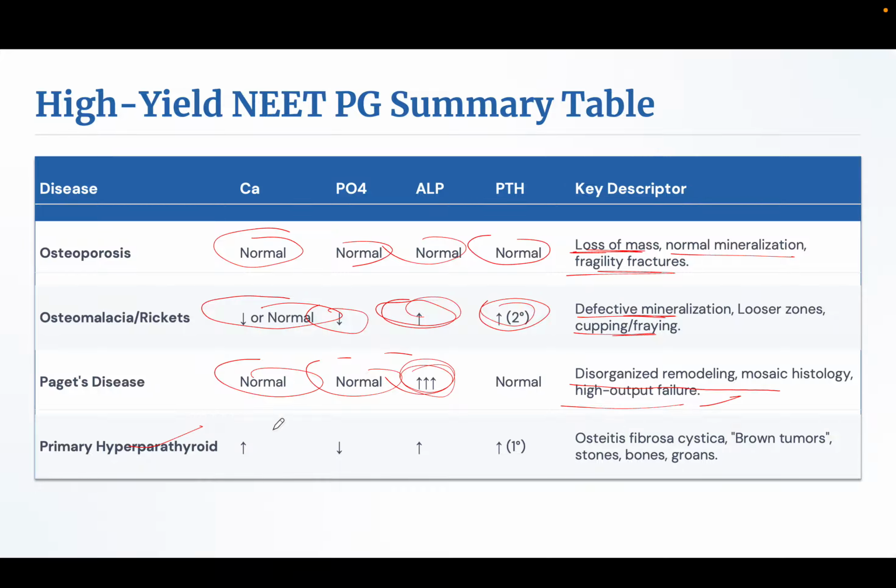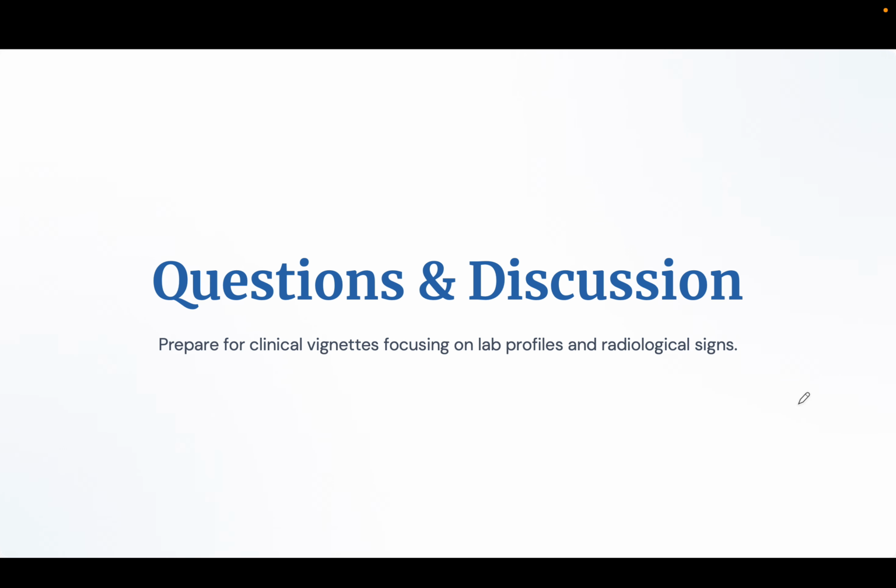In primary hyperparathyroidism, to differentiate from these, there is increased calcium, decreased phosphate, slightly increased alkaline phosphatase, and primarily increased PTH. Osteitis fibrosa cystica, also brown tumors, stones, bones, and groans.